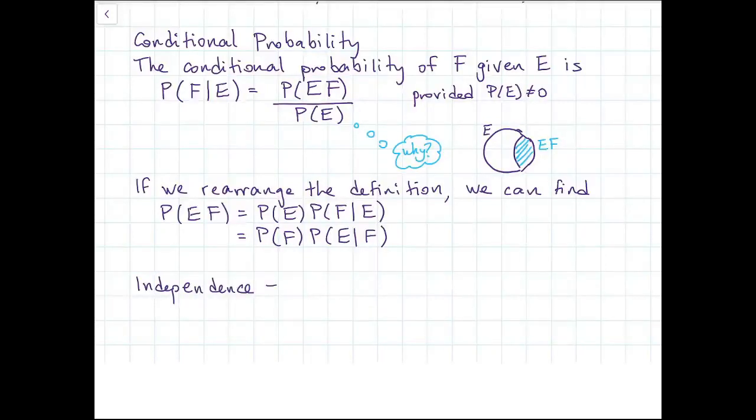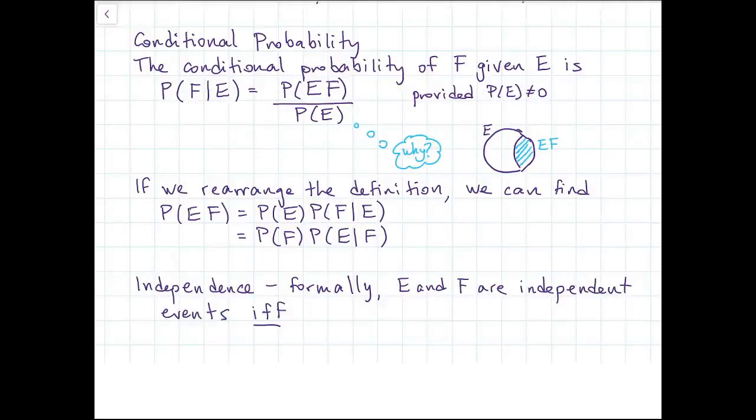Now we're ready to define independence formally. We can say that E and F are independent events if and only if the probability of the intersection, E and F, is equal to the product of those two probabilities.